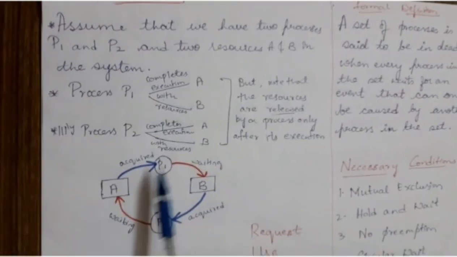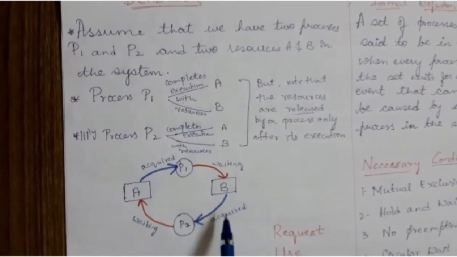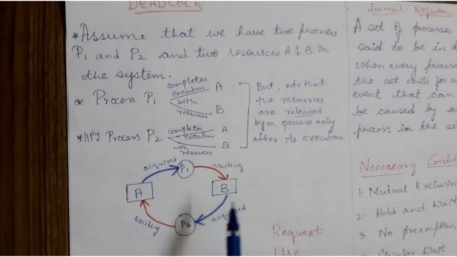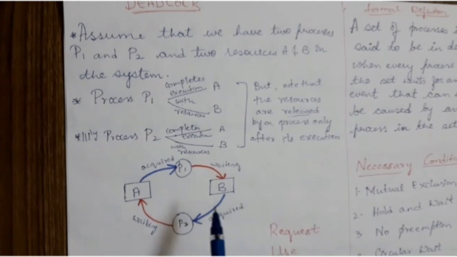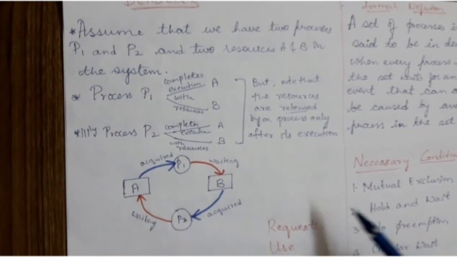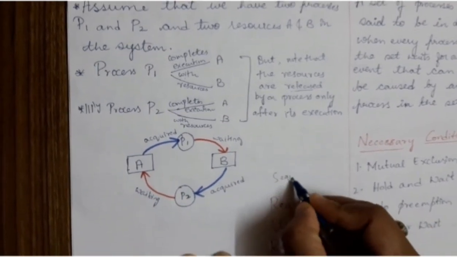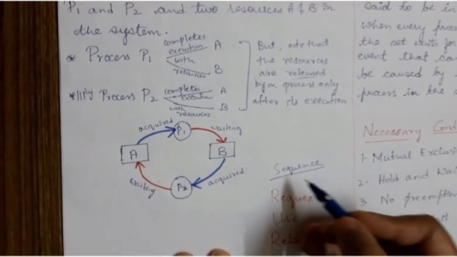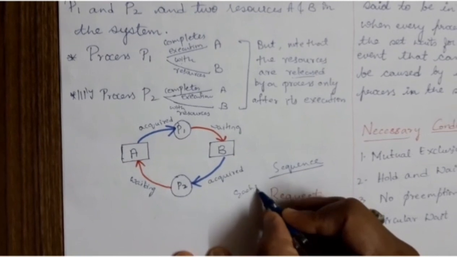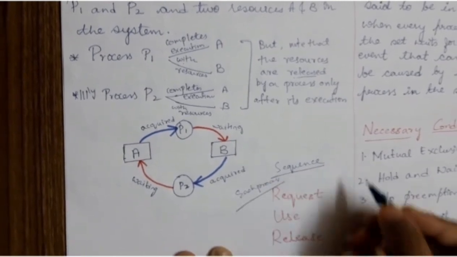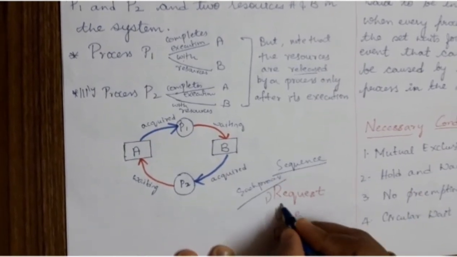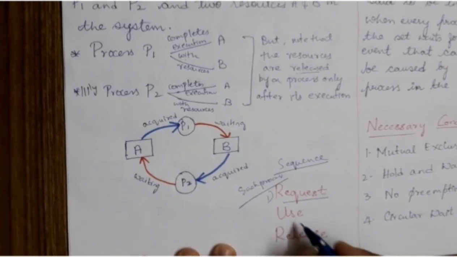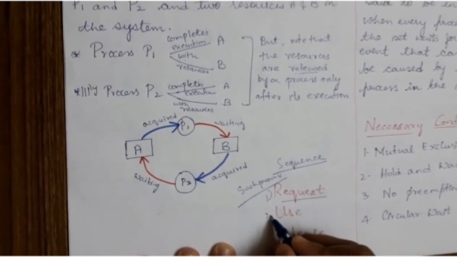Now, in order to overcome this, the operating system should allocate the resources in a certain order or sequence. Each process should first request the resource.